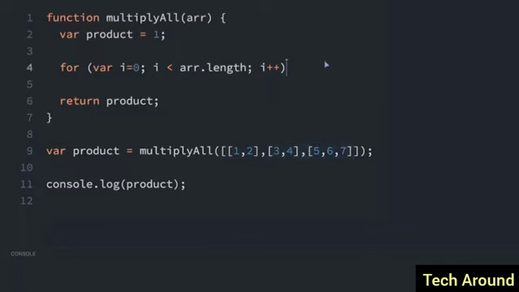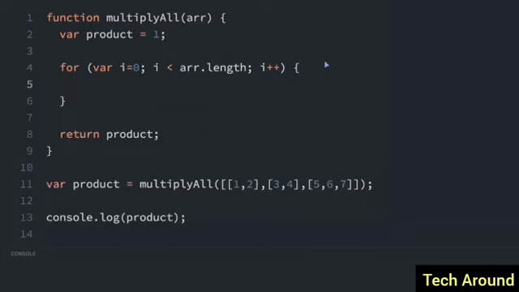So that's going to be 3, but now we're going to go inside this for loop and create another for loop. So we're going to do var j equals 0. Normally it's standard practice to call the variable that we're incrementing i, but we already have an i within this scope. So we need to create another name, and it's pretty standard to call the next variable j, because j is after i. So now we're going to do j while j is less than.